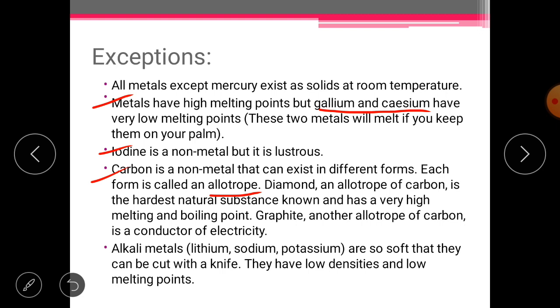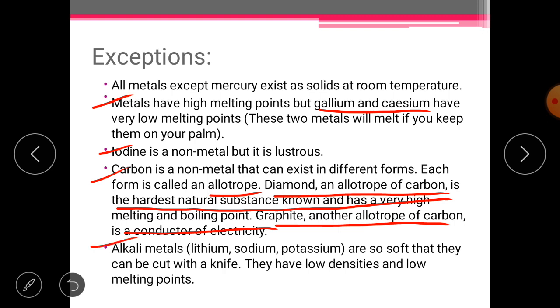Now let's see what the point is. Diamond, an allotrope of carbon, is the hardest natural substance known, and it has a very high melting and boiling point. Secondly, graphite, which is another allotrope of carbon, conducts electricity. Okay, we have understood this. We discussed it earlier, and now you have to keep in mind what allotropes are.